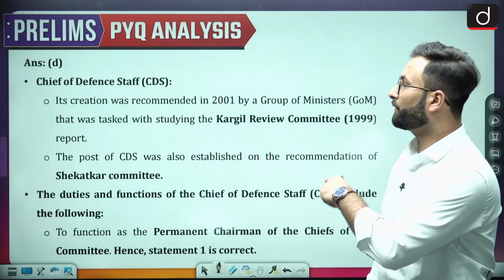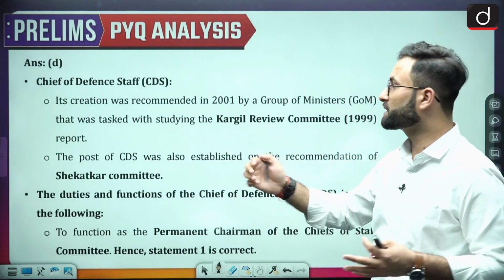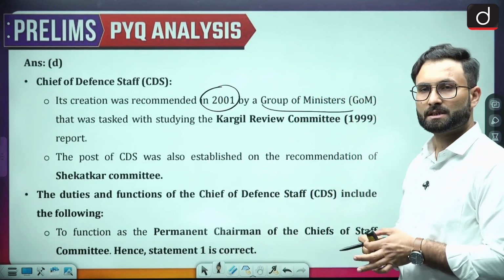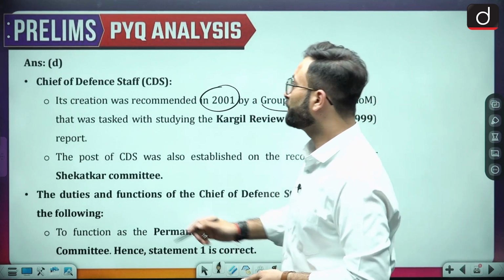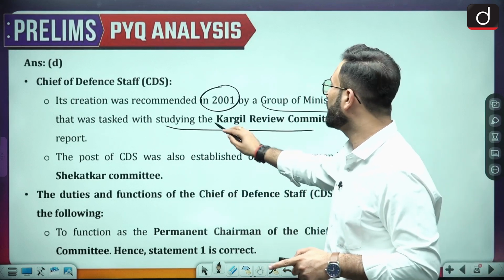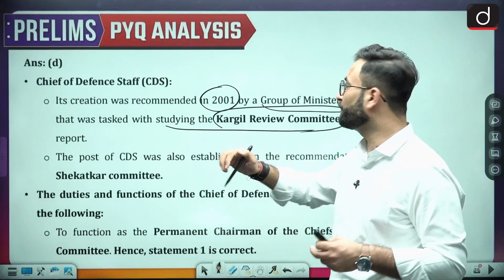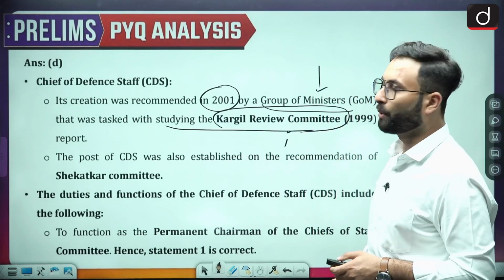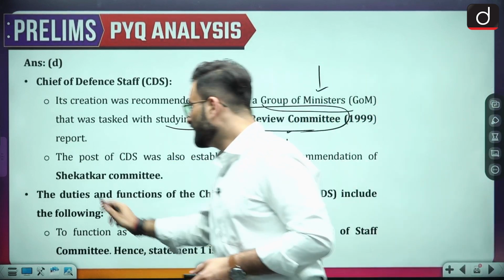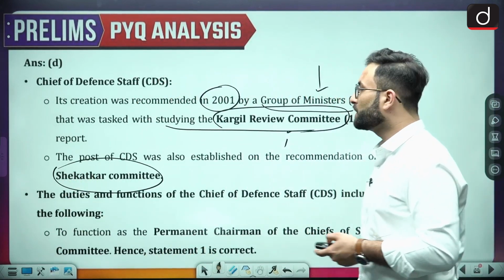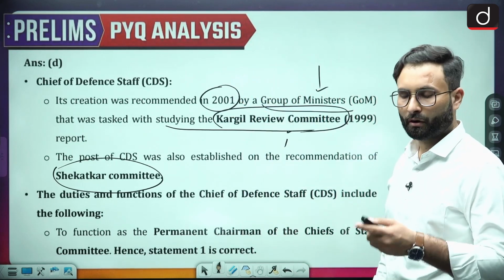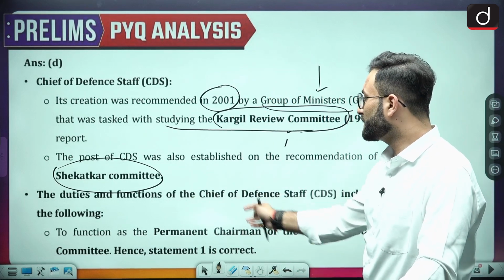So let's see, Chief of Defence Staff is a post which was created on the recommendation in 2001 by the Group of Ministers, which was tasked with studying the Kargil Review Committee report. In 1999 there was the Kargil Review Committee report, and the task of the Group of Ministers was to review this report. The post of CDS was also established on the recommendation of the Shekatkar Committee. In that committee they also recommended that the position of the CDS has to be created. The duties and the functions of the CDS over here.